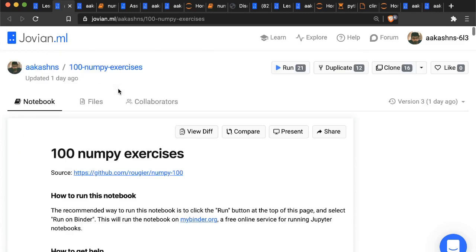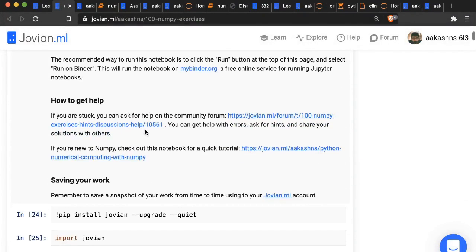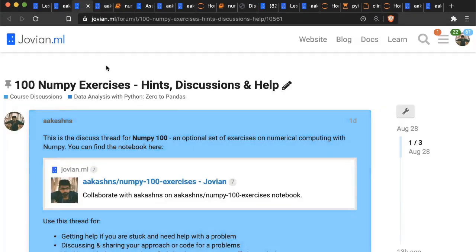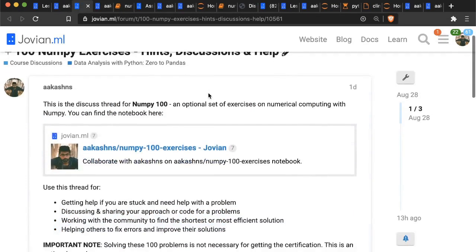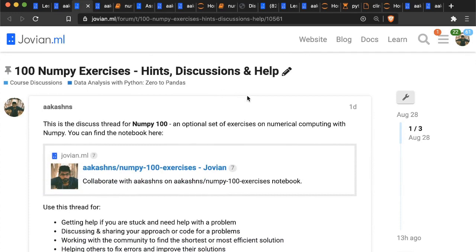If you want to get help, I have created a forum thread specifically for the 100 NumPy exercises. This is something that you can keep doing over the next few weeks or even beyond. It's not a part of the course as such. It's just something that you can keep doing forever over time.